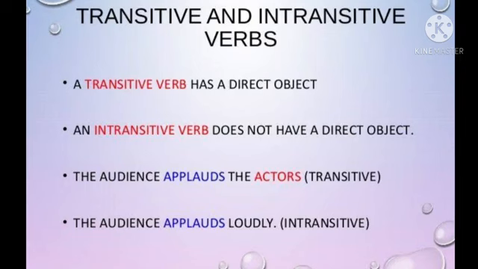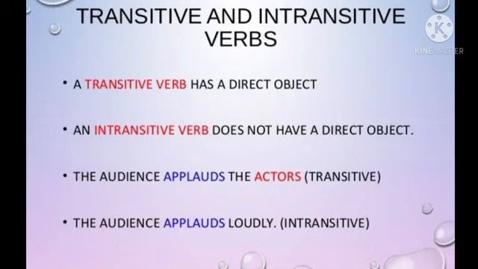A verb can be studied in terms of its object, whether it has an object or it does not have any object. On this basis, the verbs can be categorized as transitive verbs and intransitive verbs. Transitive verb means the action verbs which require some direct or indirect object to receive the action, or whose effect is received by someone, that can be a direct or indirect object. These verbs are called the transitive verbs. Simply, a transitive verb has a direct or indirect object. That's it.